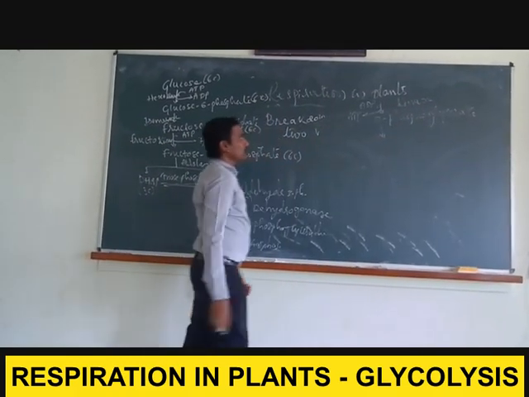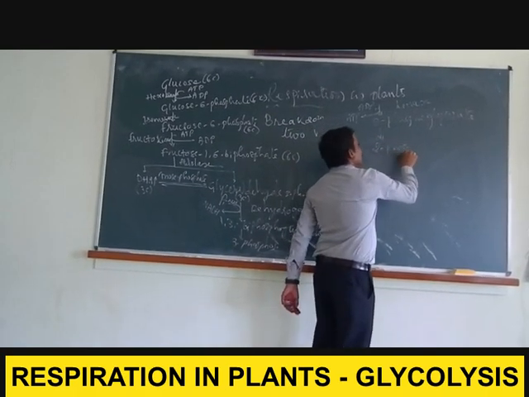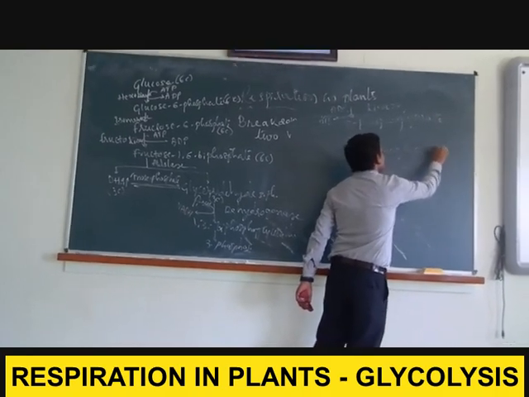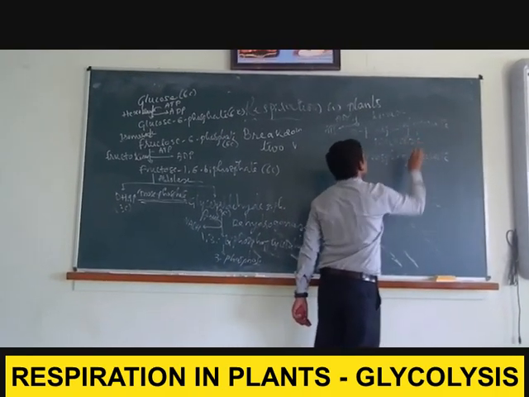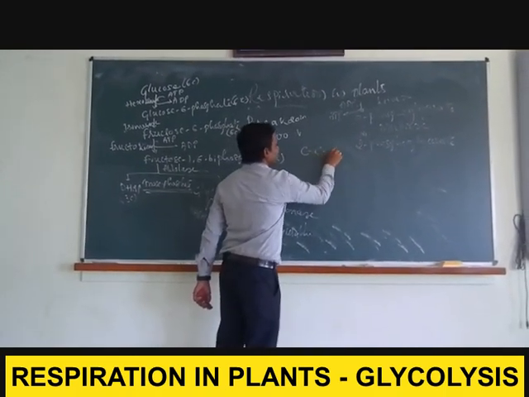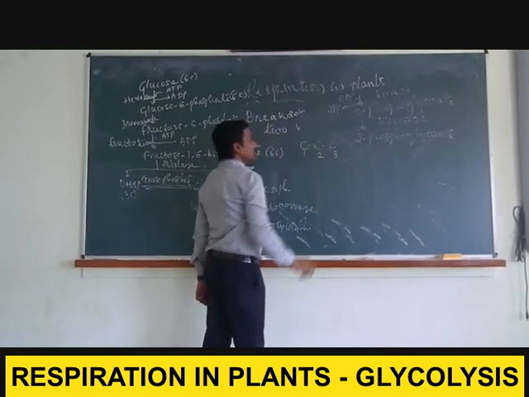And this 3-phosphoglycerate is converted into 2-phosphoglycerate, and this reaction is mediated by an enzyme called mutase. If you look at the 3-phosphoglycerate, this is the first carbon, this is the second carbon, and this is the third carbon.